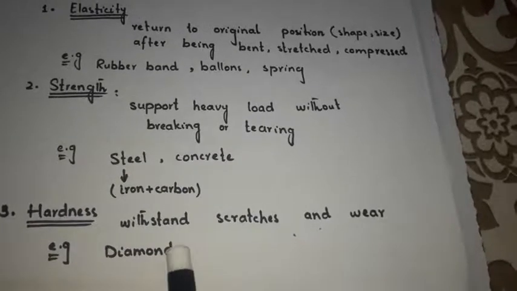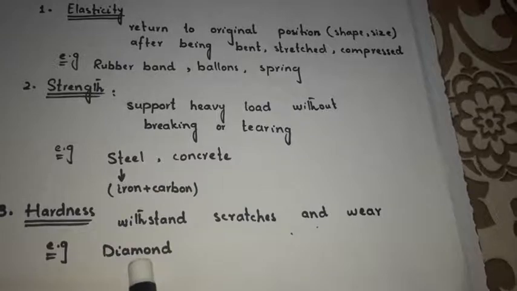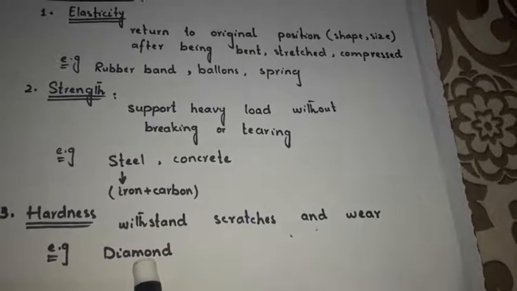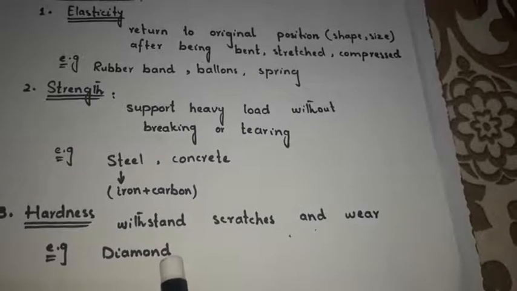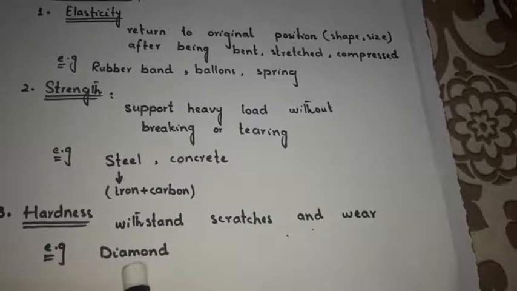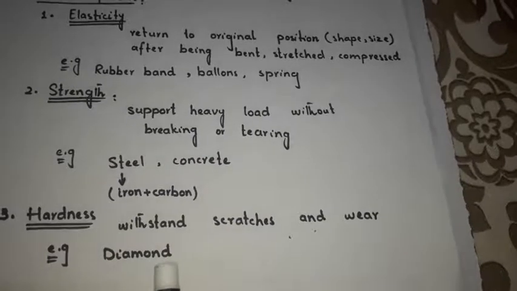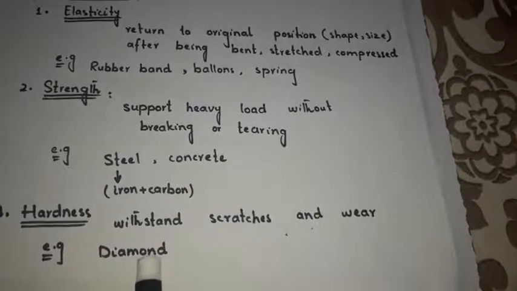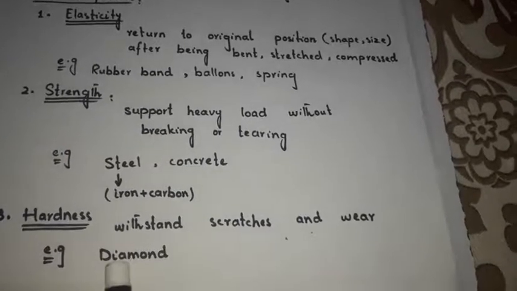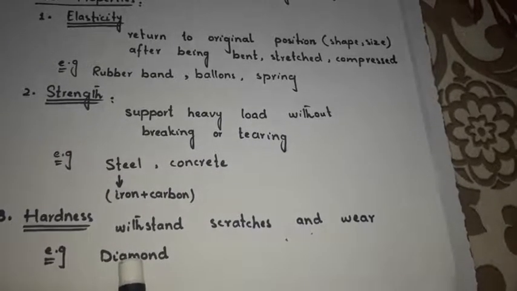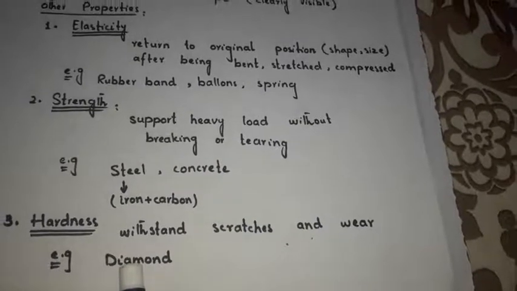If you scratch mud, you will see a fine line on it, while if you scratch marble, you cannot see the scratch. So in comparison, marble has more hardness than mud, while the hardest material is diamond. Diamond is a form of carbon. So these were our three topics.